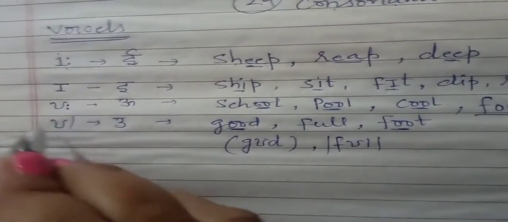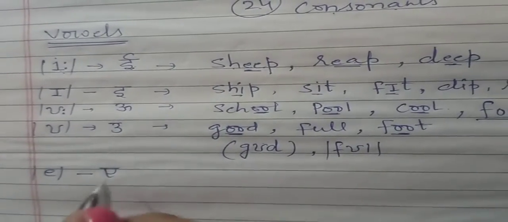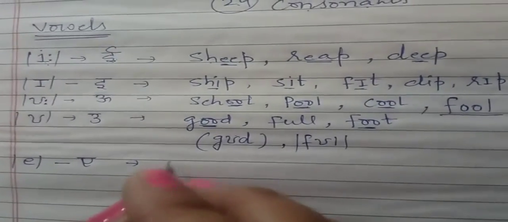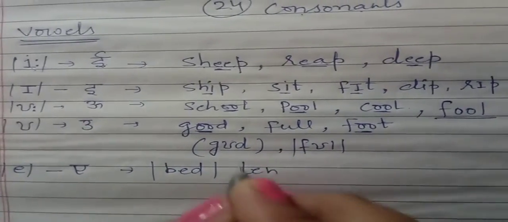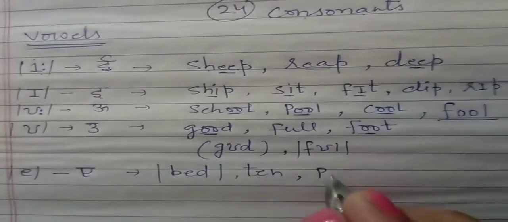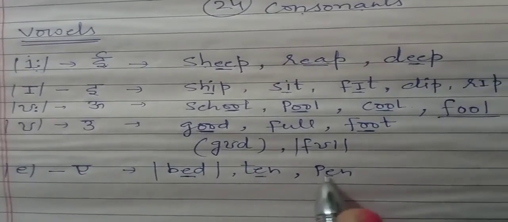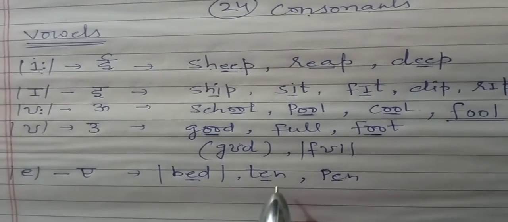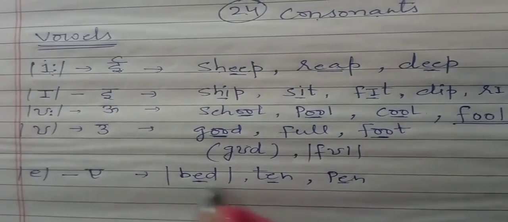this is also one vowel. A, and in Hindi this one A, छोटी A जिसको हम बोलते हैं in Hindi A, and the phonetic word is bed, and the next one ten, and the next one pen. Is it clear? Bed, whenever we find E in spelling, the pronunciation of this word will go bed. Ten, pen. Is it clear? And the transcription of this word will be the same also.